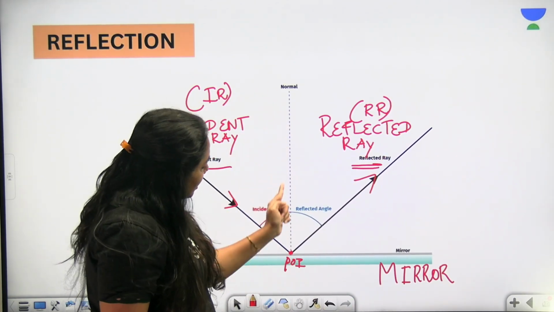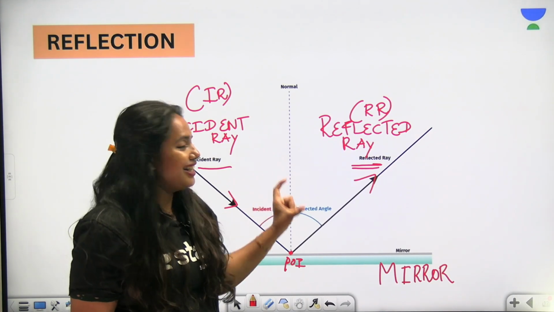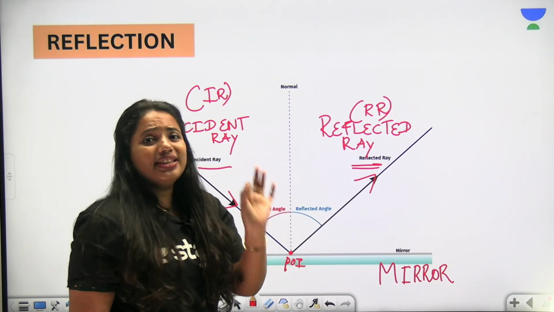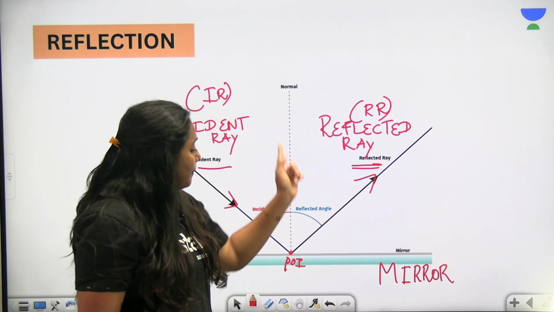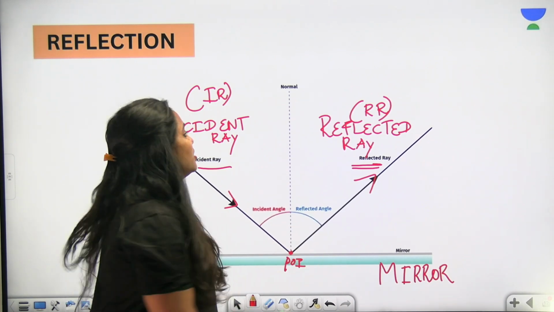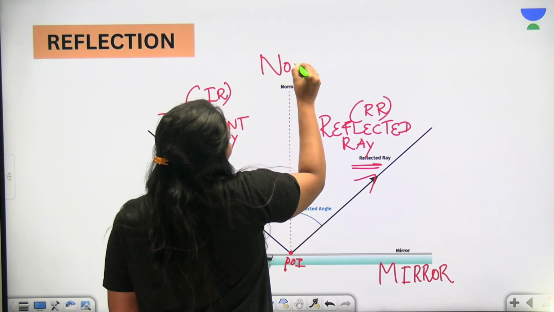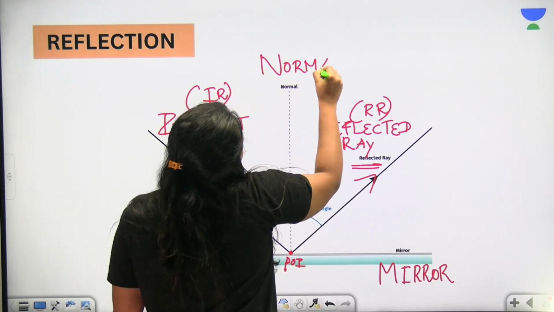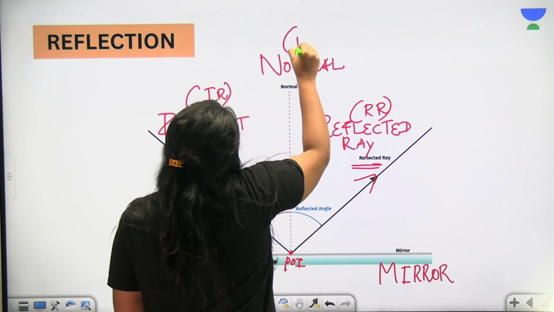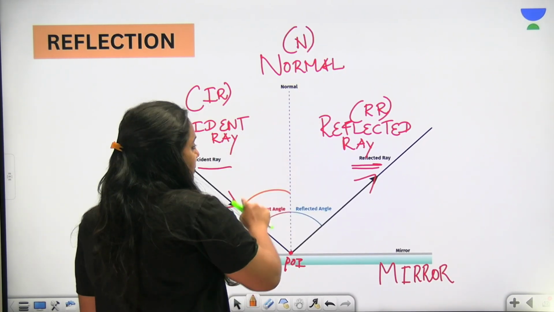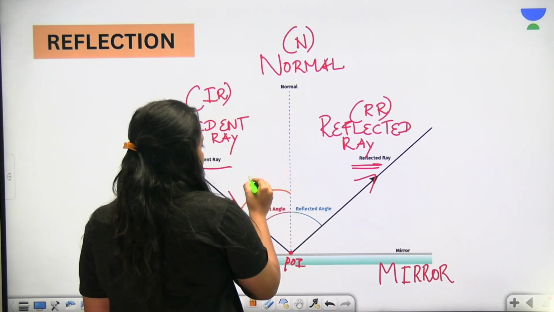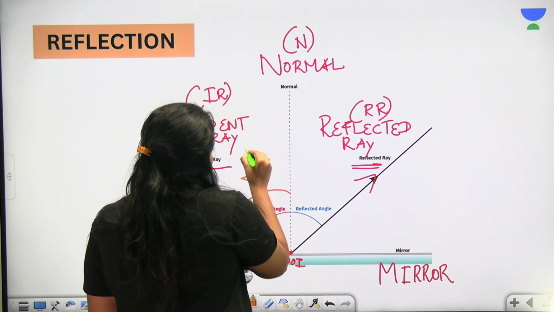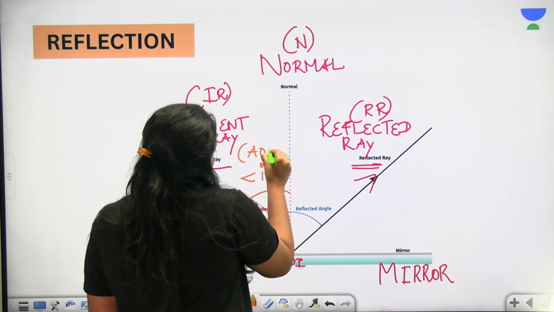And what about the imaginary line here? This is a dotted line that is represented here. And this is nothing but an imaginary line perpendicular to the surface. So this has a very special name, normal. Write it down. This is normal N. The angle between the incident ray and the normal is known as angle of incidence, AOI.